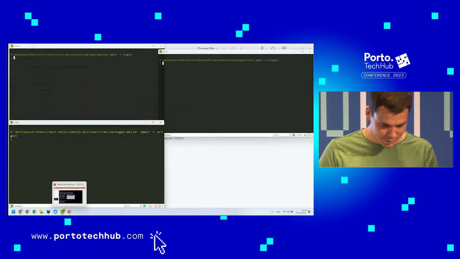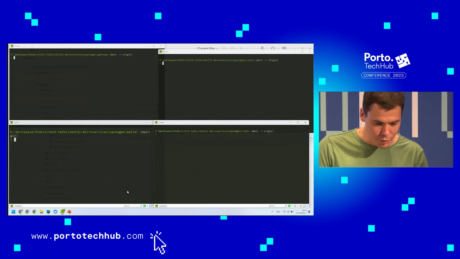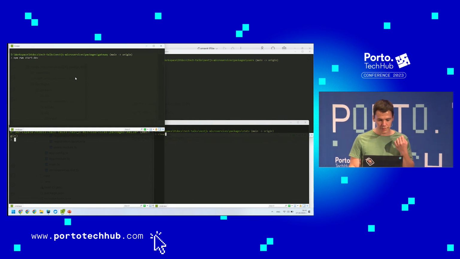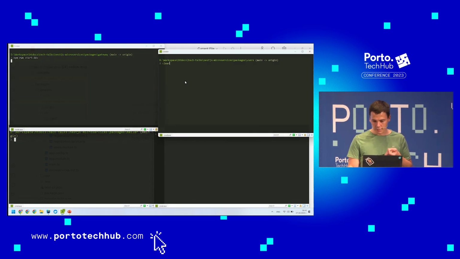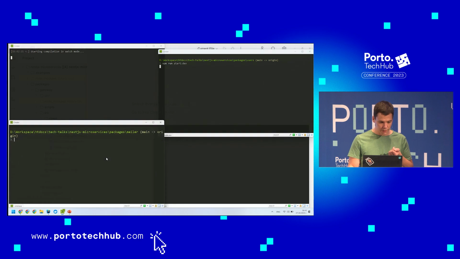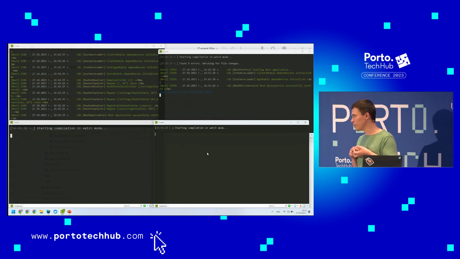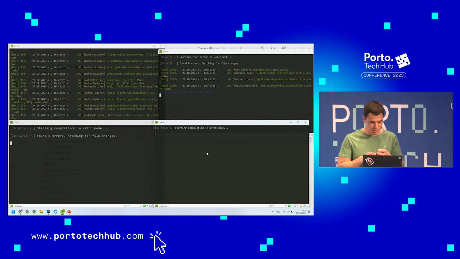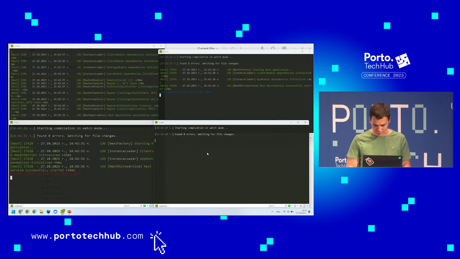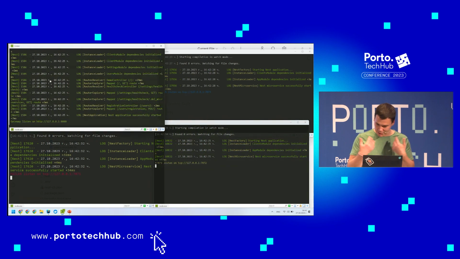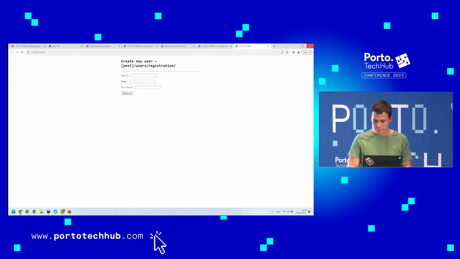So let's start the gateway, then the users microservice, then the mailer, and so on. Why am I starting them one by one? Because I want to be able to show how they communicate between each other. Otherwise, I would just start them all together. So let's see what will happen.